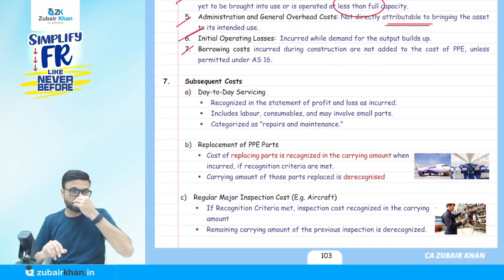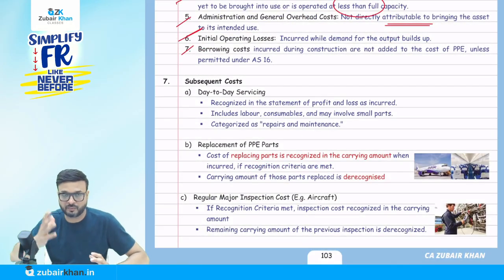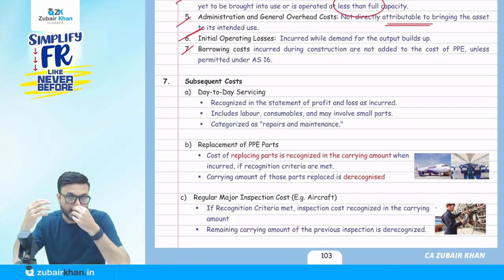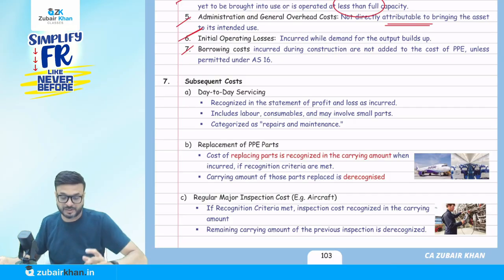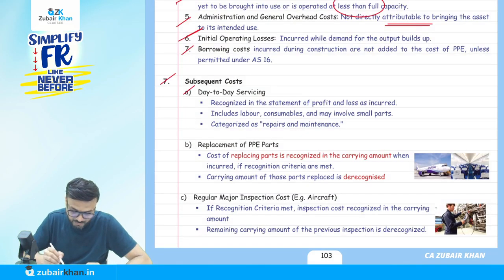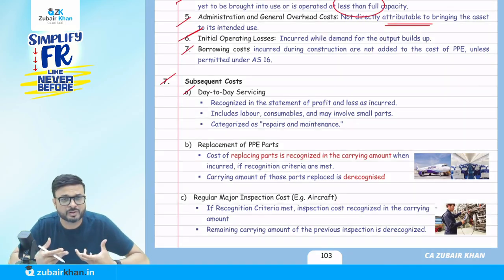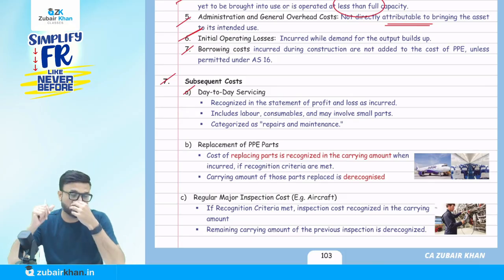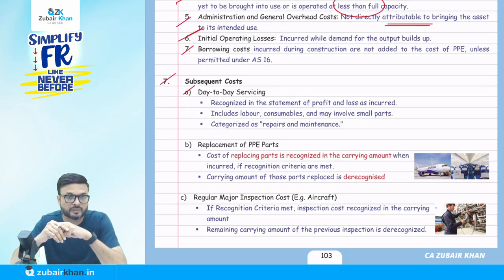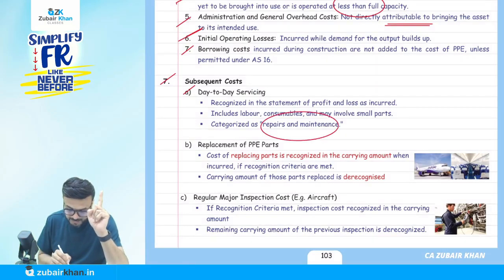Now we have recognized the PPE, but later on we are incurring some other expenses. The subsequent cost is divided into three categories. First, day-to-day servicing. For example, you purchase a car: the maintenance cost and repairing cost of the car are not a part of the cost of the PPE. They go to the profit and loss account. We call them repairs and maintenance.